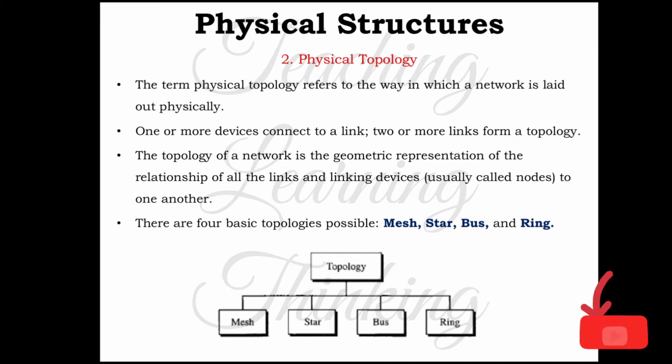The topology of a network is a geometric representation of the relationship of all the links and linking devices, usually called nodes, to one another. There are basically four types of topologies: mesh topology, star topology, bus topology, and ring topology.